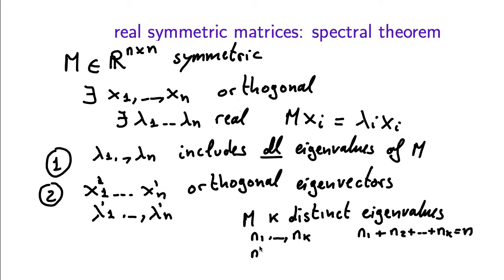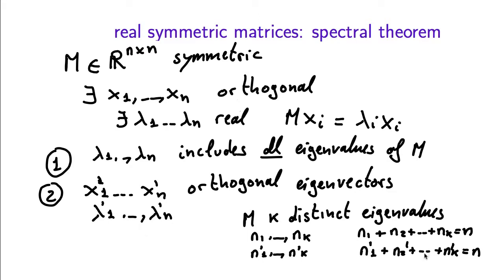And let's look at the same list of multiplicities for the sequence lambda 1 prime to lambda n prime. So n1 prime would be the number of times that the smallest eigenvalue of M occurs in this list, and n2 prime will be the number of times the second smallest eigenvalue of M occurs in this list, and so on. So if these sequences of multiplicities are the same, that means that lambda 1 to lambda n and lambda 1 prime to lambda n prime are the same multiset, just maybe the order is different.